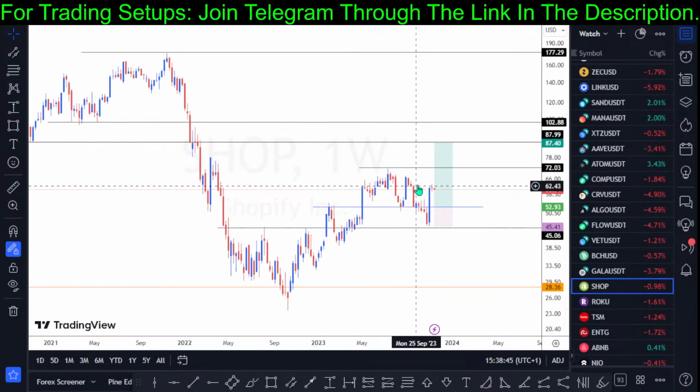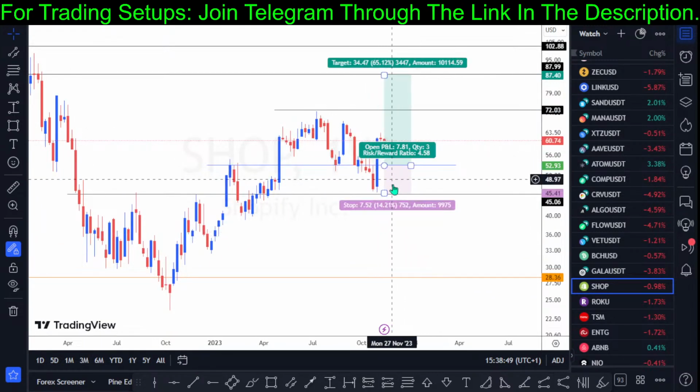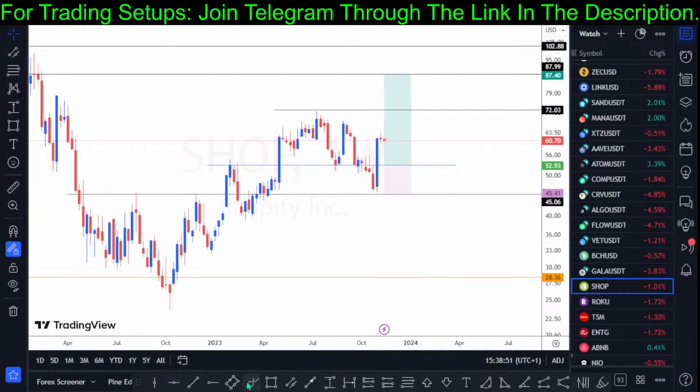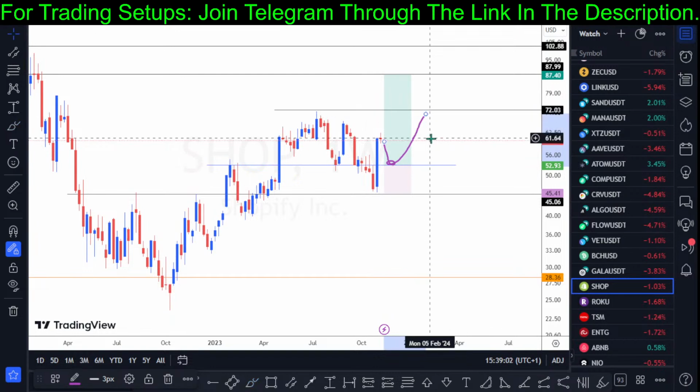So based on Shopify, I'm looking out for a pullback. This is the weekly chart. If you can see a pullback to the benchmark of the weekly bar we had on 30th of October 2023, a pullback to this structure right there, I'll be looking to accumulate more of the stock of Shopify, right?